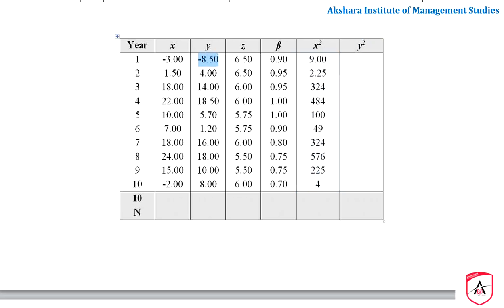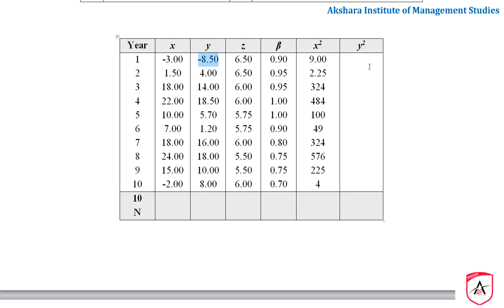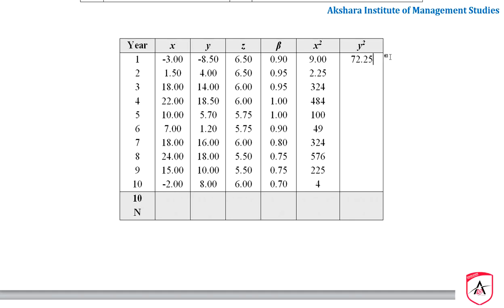Minus 8.50, Y square, right? Please remember, minus into minus is plus. It is 8.50 into 8.50 equals 72.25. And the next one is 4 square, so that is 4 into 4 is 16.